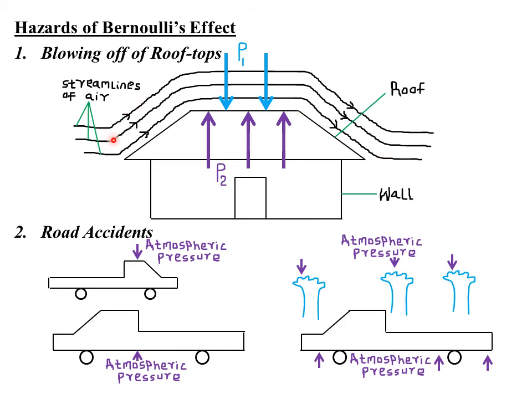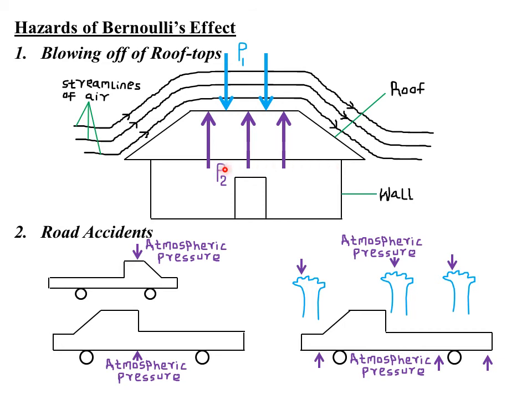So the velocity of the streamlines of air passing above our rooftop is very, very high because it is covering a longer distance. Remember, a higher velocity from the Bernoulli's effect means that the pressure at the upper part will be very, very low. Therefore, P1 is a very, very low pressure. Conversely, the velocity of the streamlines of air at the lower part of this particular rooftop is very, very low because these particular streamlines will be covering a shorter distance within the same period of time taken by the upper streamlines of air.